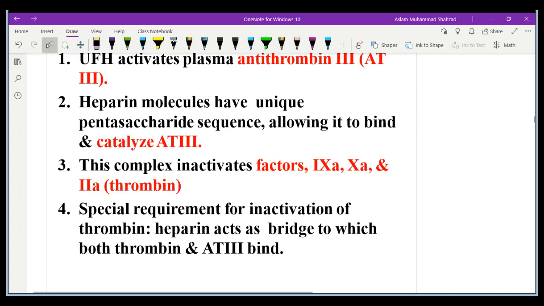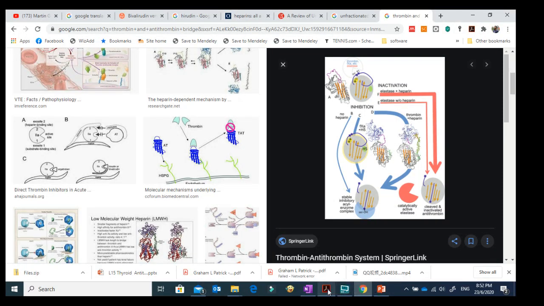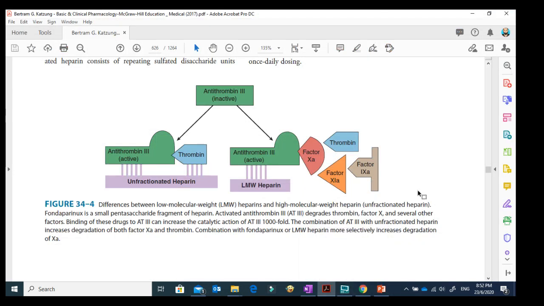Let me show you the picture again. So this is a picture from the book Katzung, and they are talking about the difference in how they make the bridge. You can see in this picture, the top side is antithrombin 3 in its inactive form, and with unfractionated heparin, they make a bridge between the antithrombin 3 and the thrombin, and that activates the antithrombin 3 because previously it is not active.